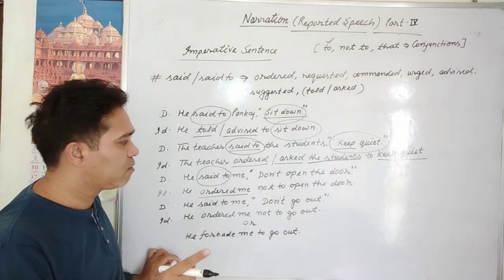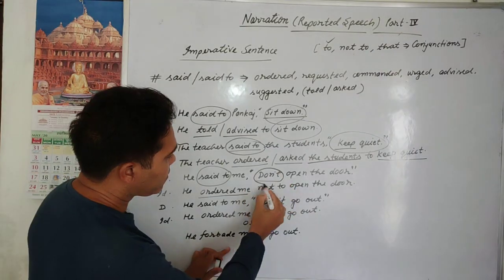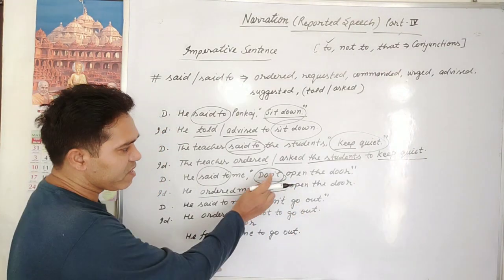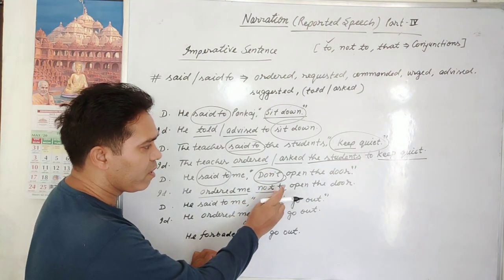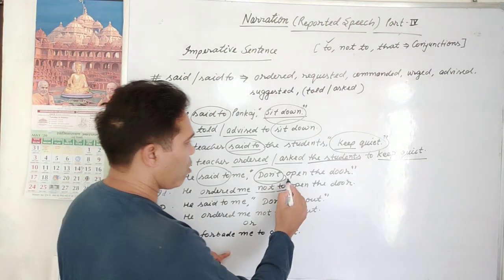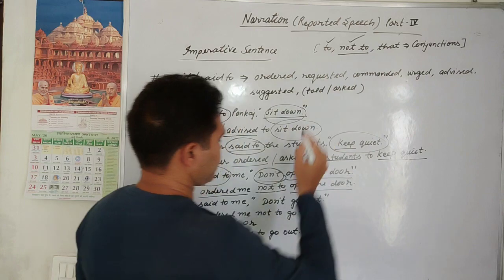That is wrong. Ordered me. For a negative sentence we use the not to conjunction. In place of don't, not to, and the rest same: not to open the door.